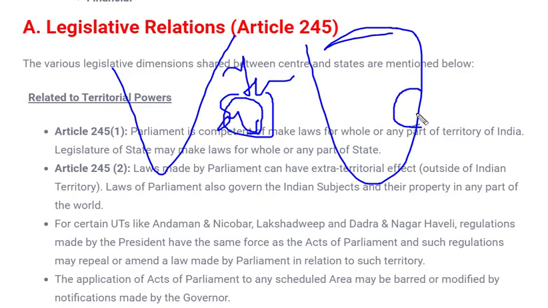As we have seen, the center can make laws for the complete country, whereas a state legislature can make laws for one state or its area. There is a third provision: the parliament, or union government, can make laws with extraterritorial effect, that means for territory which does not lie in India. Even for a territory outside India, laws can be made by the Indian parliament. How can they make the law?